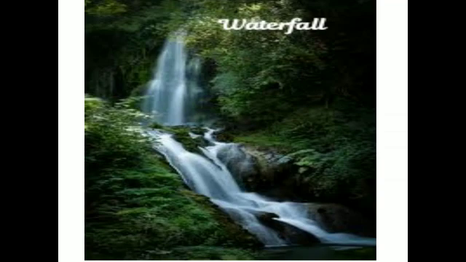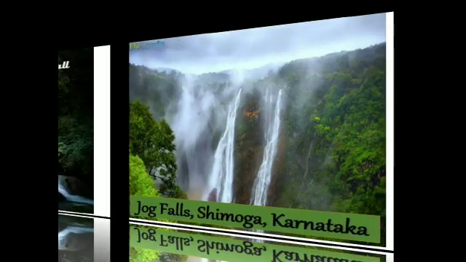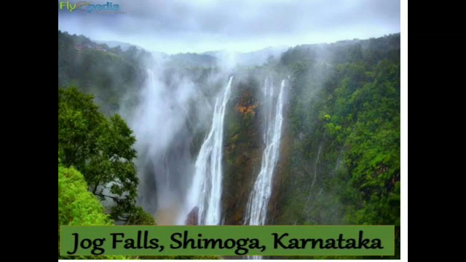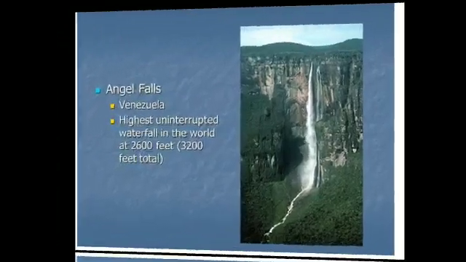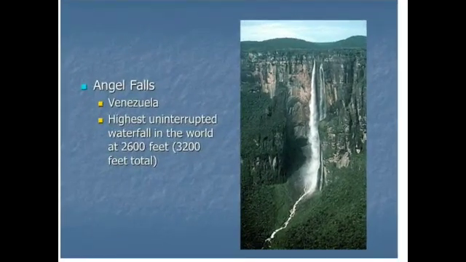The force of the water and the debris carried by the river down the slope creates what is known as a plunge pool at the base of the waterfall. The Jog Falls, about 253 meters on the Sharavati river in Karnataka, is the highest waterfall in India. The highest waterfall in the world is the Angel Falls, that is 979 meters in Venezuela in South America. Okay, can you understand this?